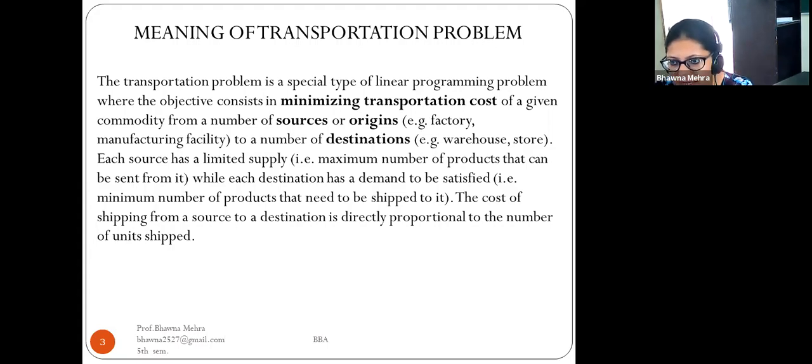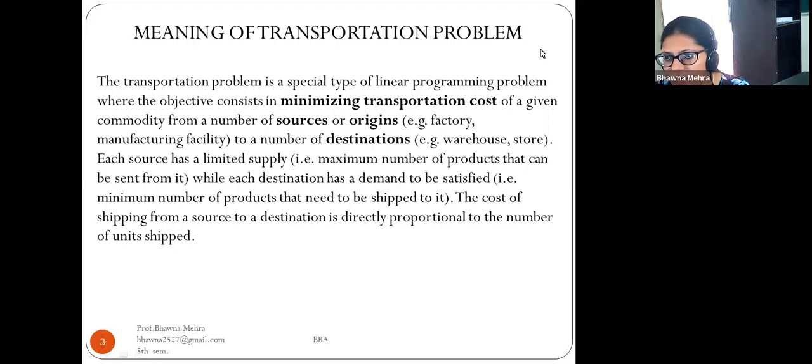Each source has a limited supply, that is the maximum number of products that can be sent from it, while each destination has a demand to be satisfied, that is the minimum number of products that need to be shipped into it. The cost of shipping from a source to a destination is directly proportional to the number of units shipped.